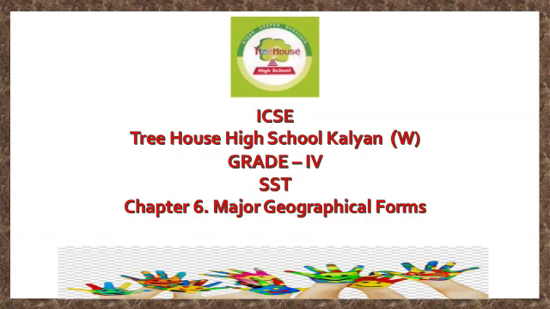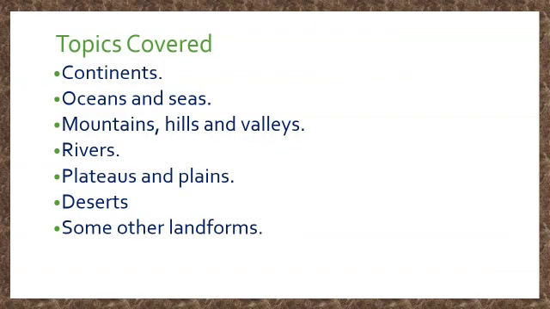Hello students, now we are going to study chapter number 6, Major Geographical Forms. Topics to be covered in this lesson are continents, oceans and seas, mountains, hills and valleys, rivers, plateaus and plains, desert and some other landforms.